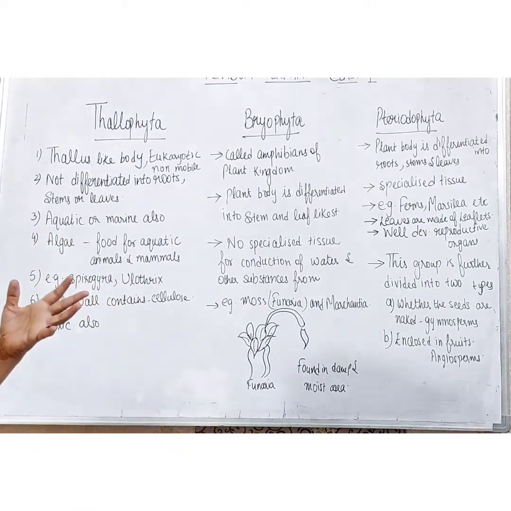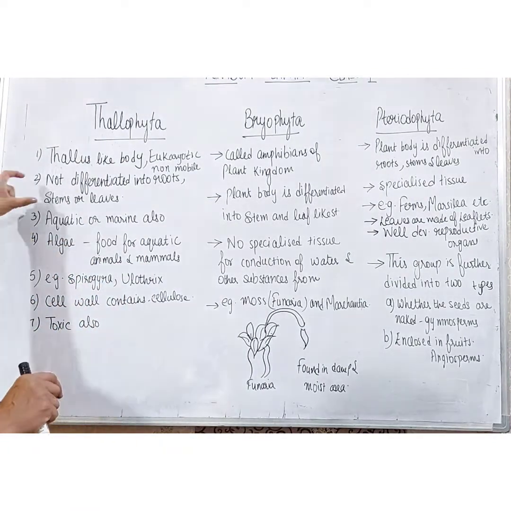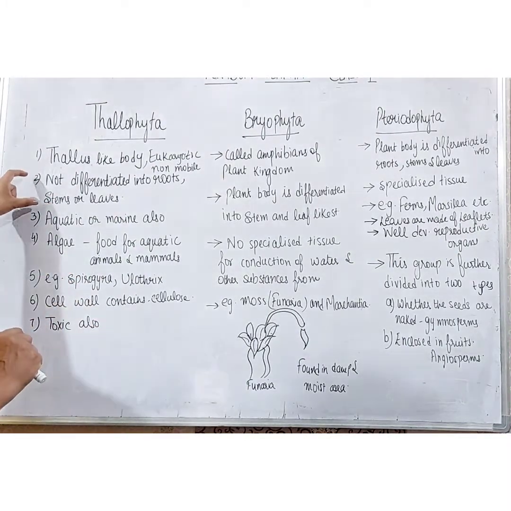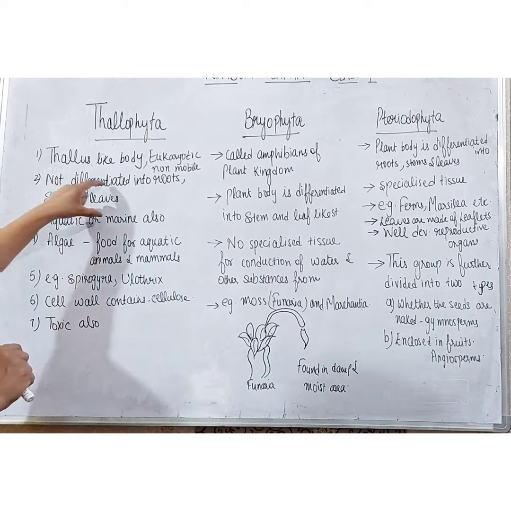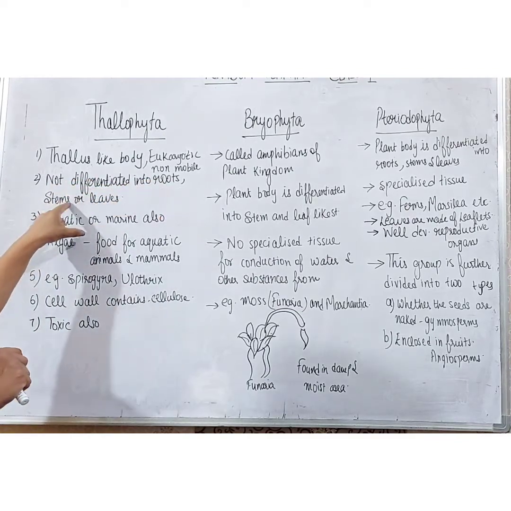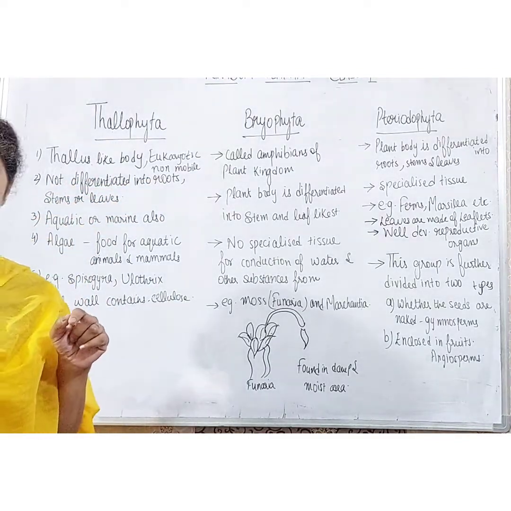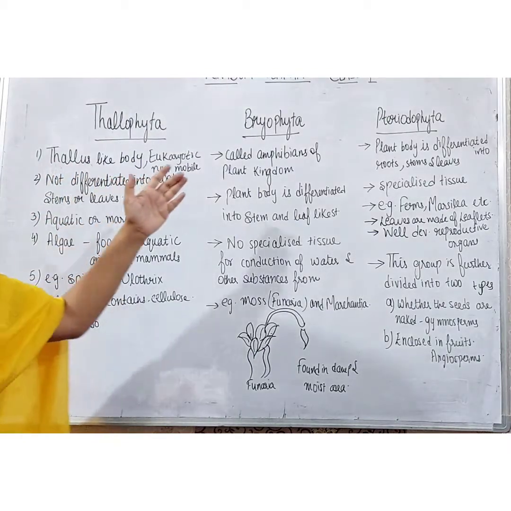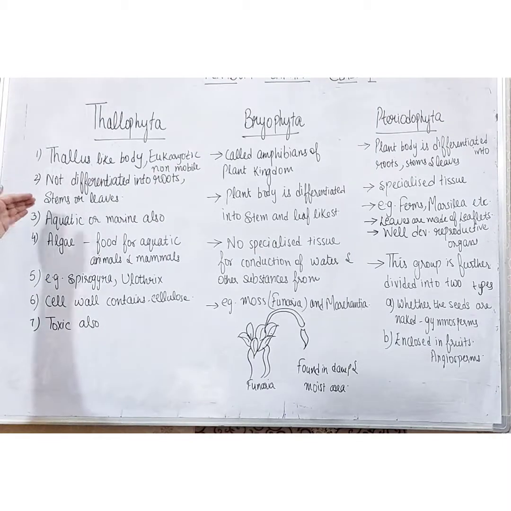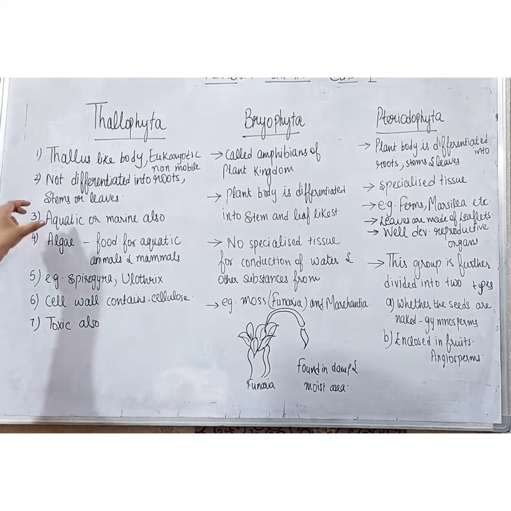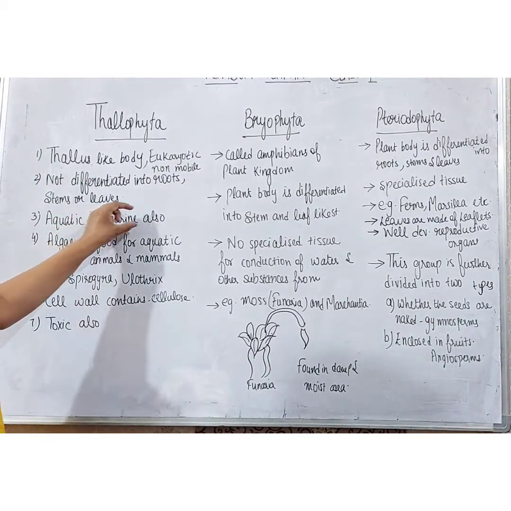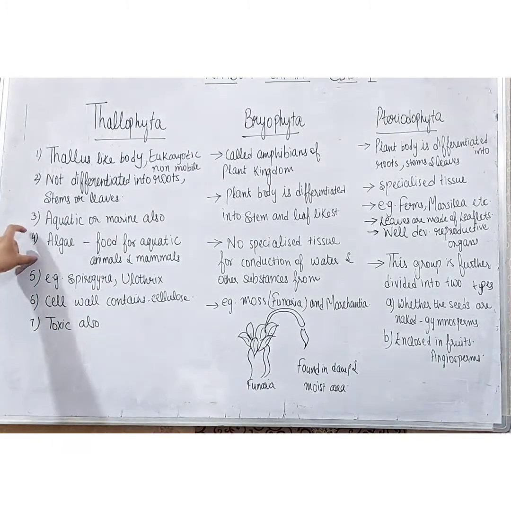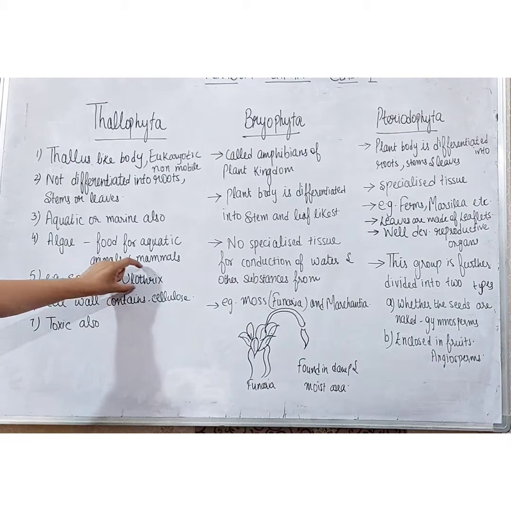Their cell wall contains cellulose, and the main feature of the Thallophyta is that their body is not differentiated into root, stem or leaves. They are non-differentiated. Mostly they are aquatic and some of them are marine also. Examples are algae, Spirogyra, Ulothrix.